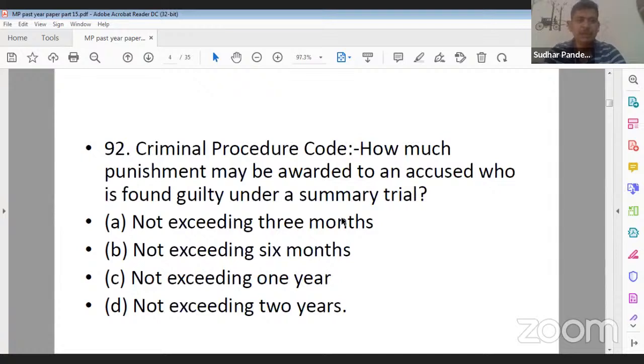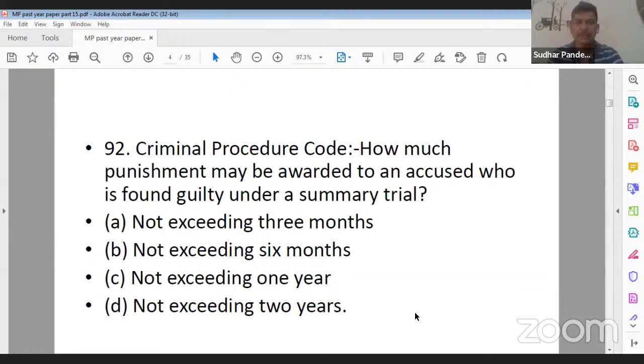Question number 92. Under Criminal Procedure Code, how much punishment may be awarded to an accused who is found guilty under a summary trial? Your options are: option A, not exceeding 3 months, option B, not exceeding 6 months, option C, not exceeding 1 year, and option D, not exceeding 2 years.